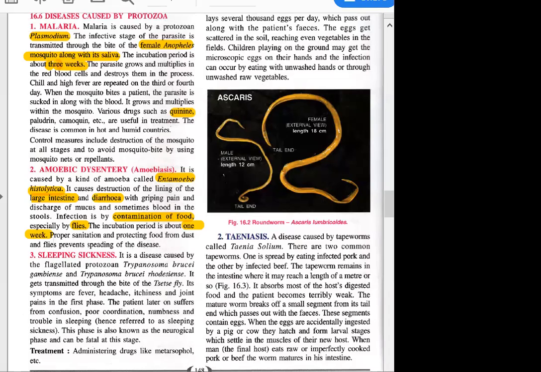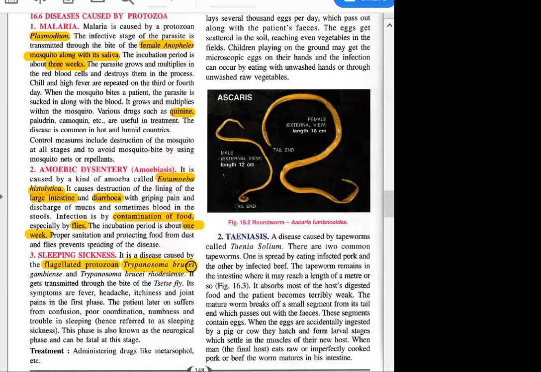Okay. What is the third disease? It is sleeping sickness. Sleeping sickness is a disease caused by a protozoan which is flagellated, that means it contains flagella. And what is the name of that?